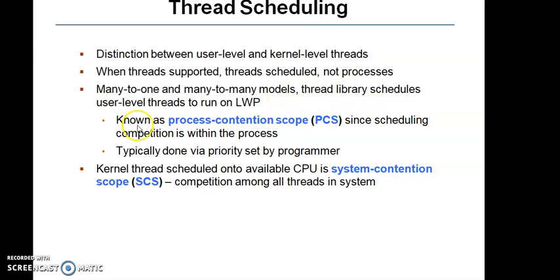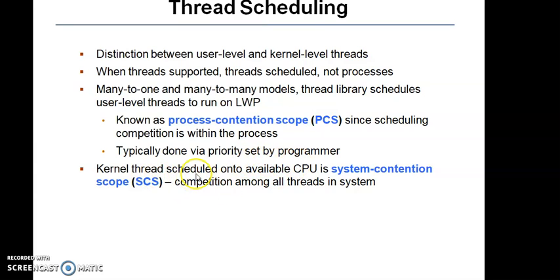The thread library schedules user level threads to run on the lightweight process, or LWP, or we call it a kernel level thread. It is known as process contention scope, or PCS, since scheduling computation is within the process. That is, in the PCS, we select one kernel process for the n number of user processes, typically done via priority set by the programmer.